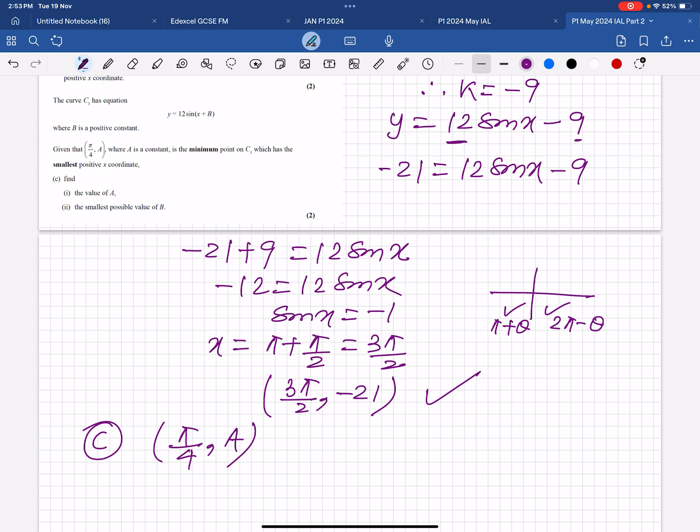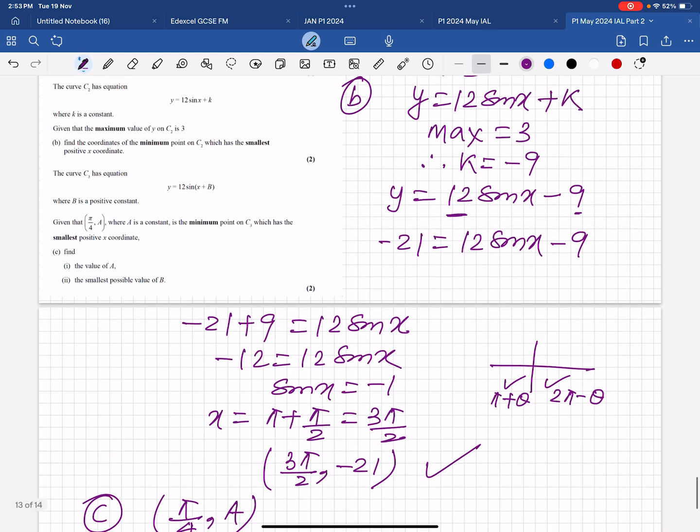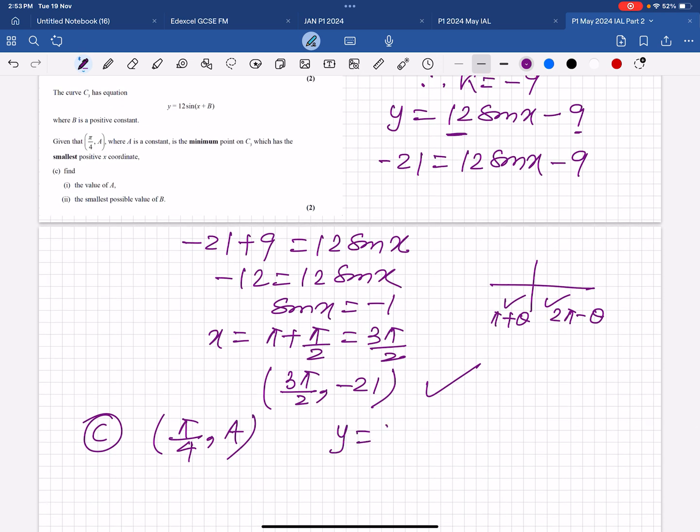Suppose your graph is y equals 12 sine x plus k. The k must be minus 12 because then the minimum is 0. So a value is minus 12.